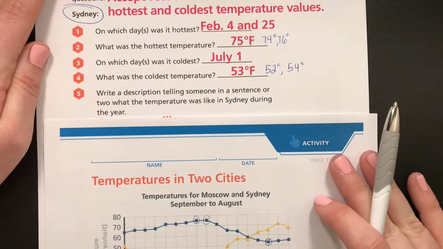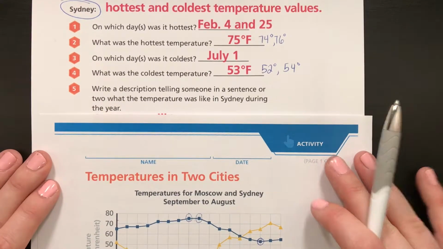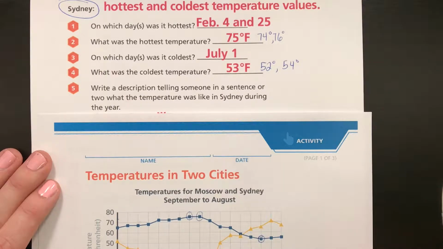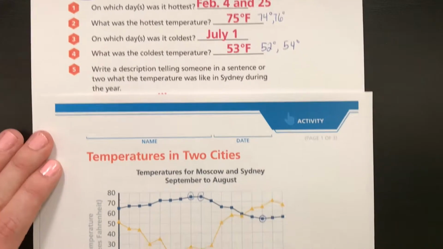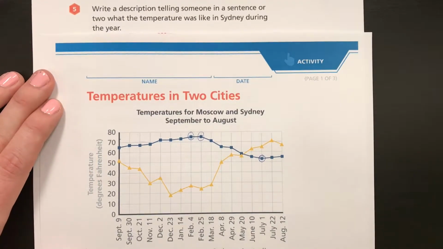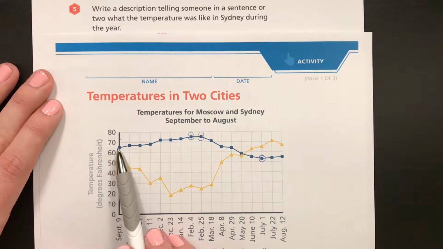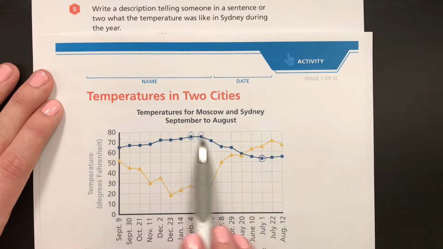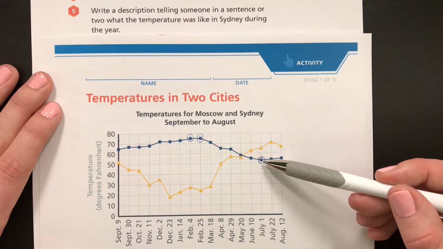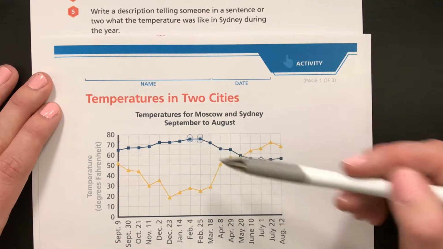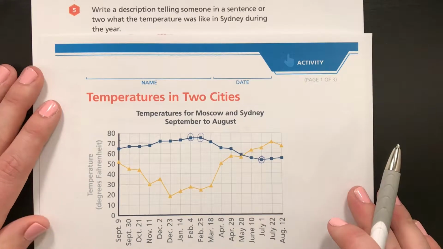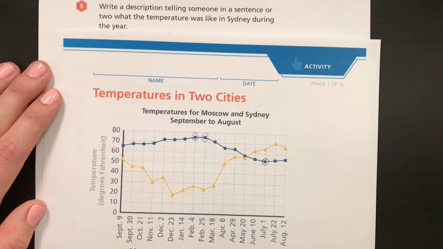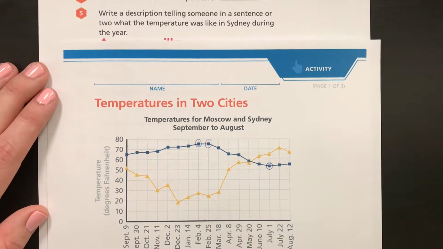There's no way to be exact with these data points, but you can definitely get really close. Okay, and number 5 says, write a description telling someone in a sentence or two what the temperature was like in Sydney during the year. So at this point, you just kind of create your own answer. You can describe how the temperature really stays within a very small range. So it ranges from about 53 to 75 degrees. So it's always kind of warm, never really gets too cold. These are just a few of the things that you could put into that description, okay?